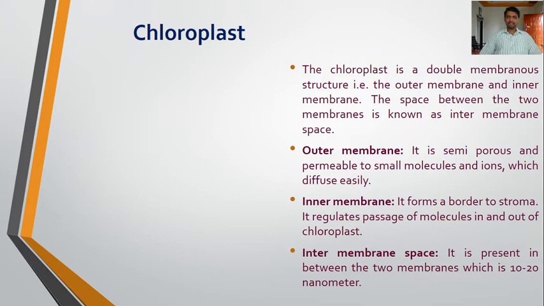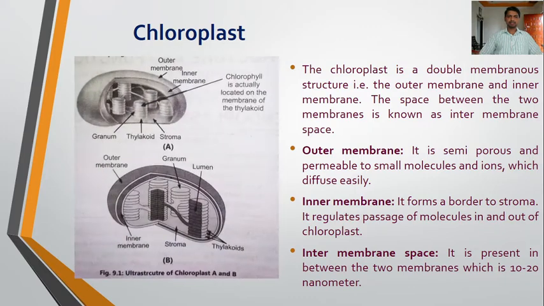Next to this is the inner membrane. It forms a border to the stroma. So here this is the ultrastructure of the chloroplast. Here we can see these two membranes, outer membrane and inner membrane. The space between these two membranes is the intermembrane space. The inner membrane forms a border to the stroma. The amorphous matrix or aqueous matrix found inside the inner membrane is called the stroma.